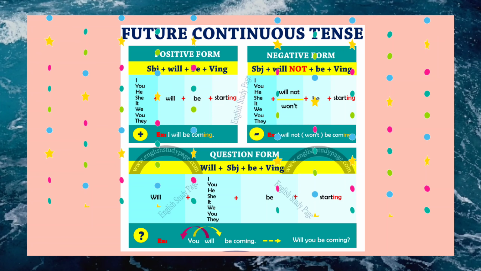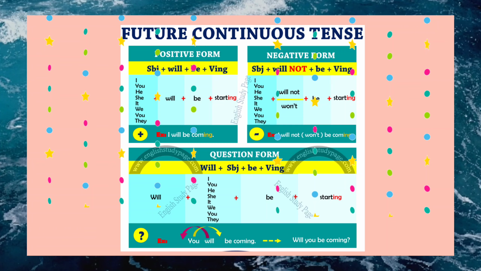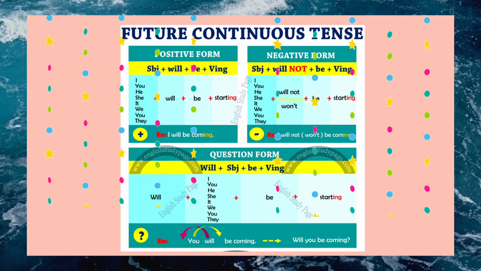That's the example for positive, negative, and questions. So you have two tenses. The first, simple future. The second, future continuous. Simple future akan terjadi. Future continuous akan sedang terjadi di waktu yang sudah kita tahu.